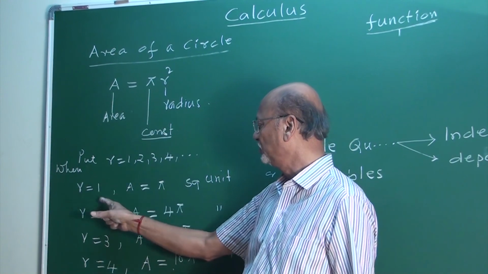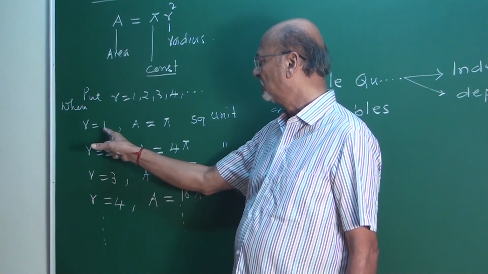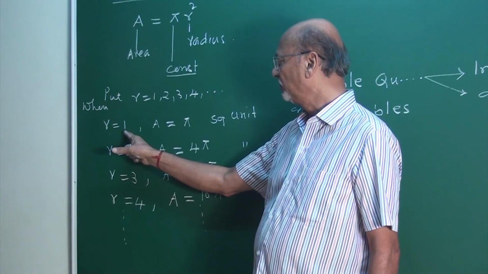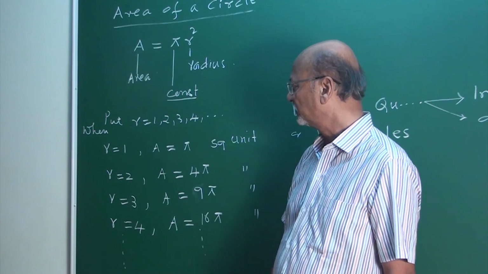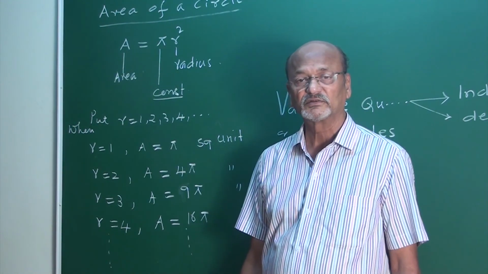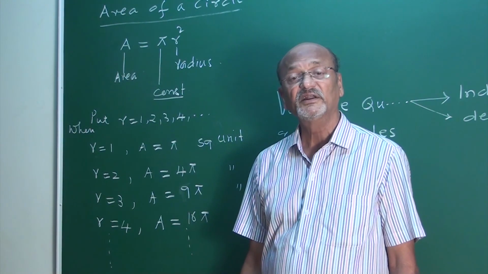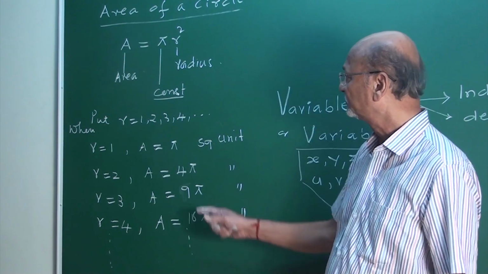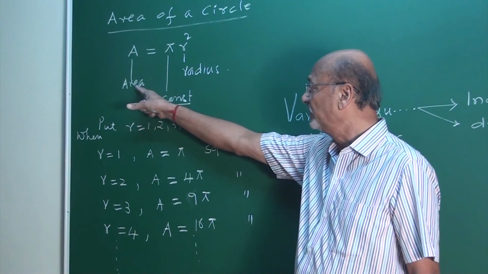This is change. Change is a variable. What kind of variable? It takes independent values. Then the values of r, you can say, it is an independent variable. The radius of a circle is an independent variable. As r changes, area changes. Therefore, in this equation, the area of a circle is a dependent variable.